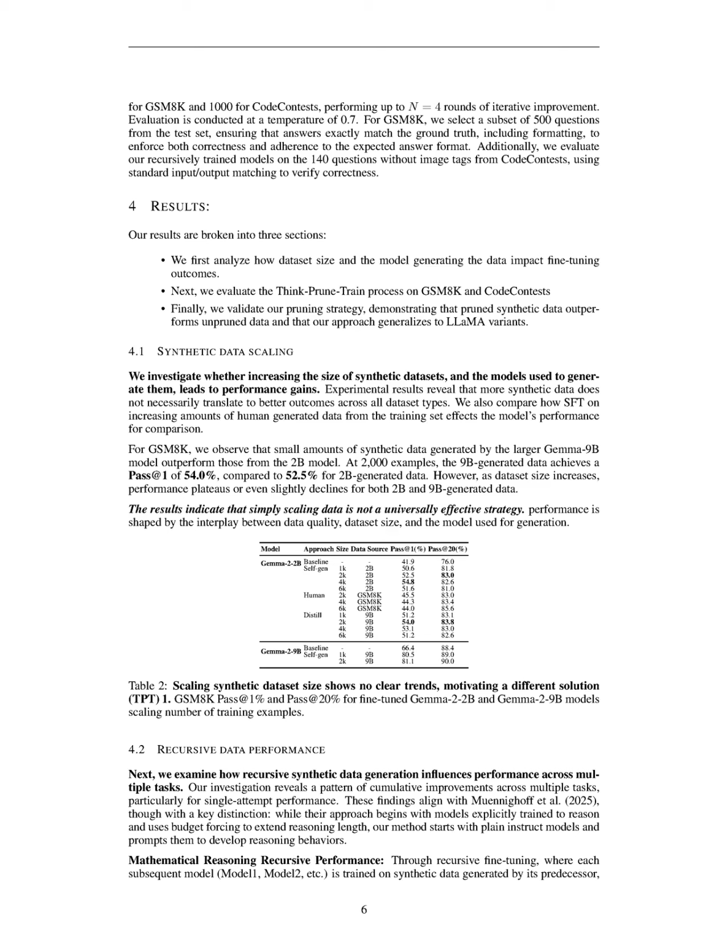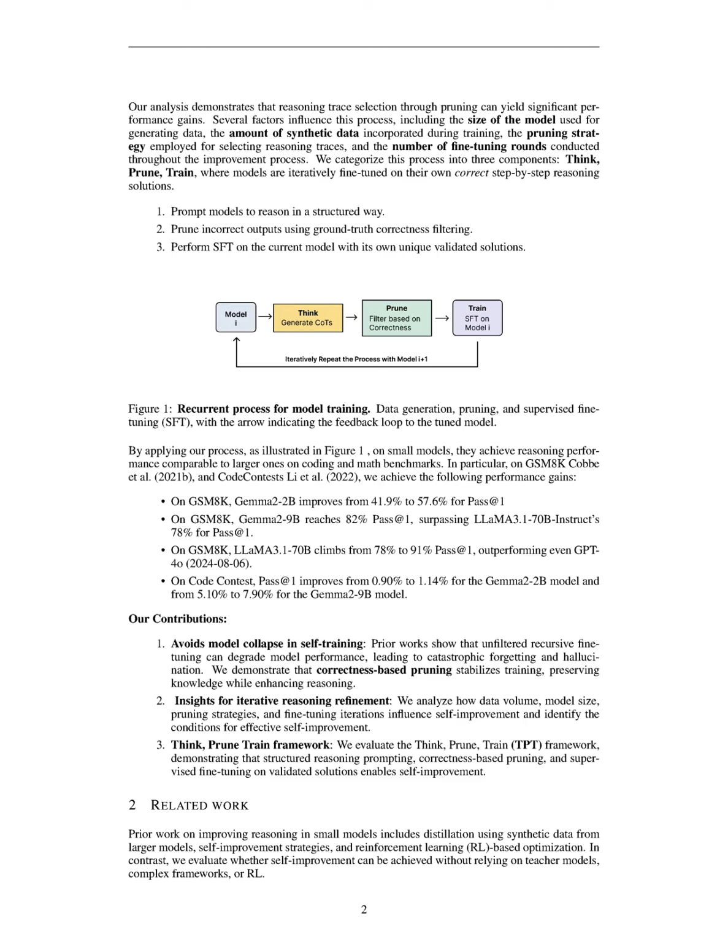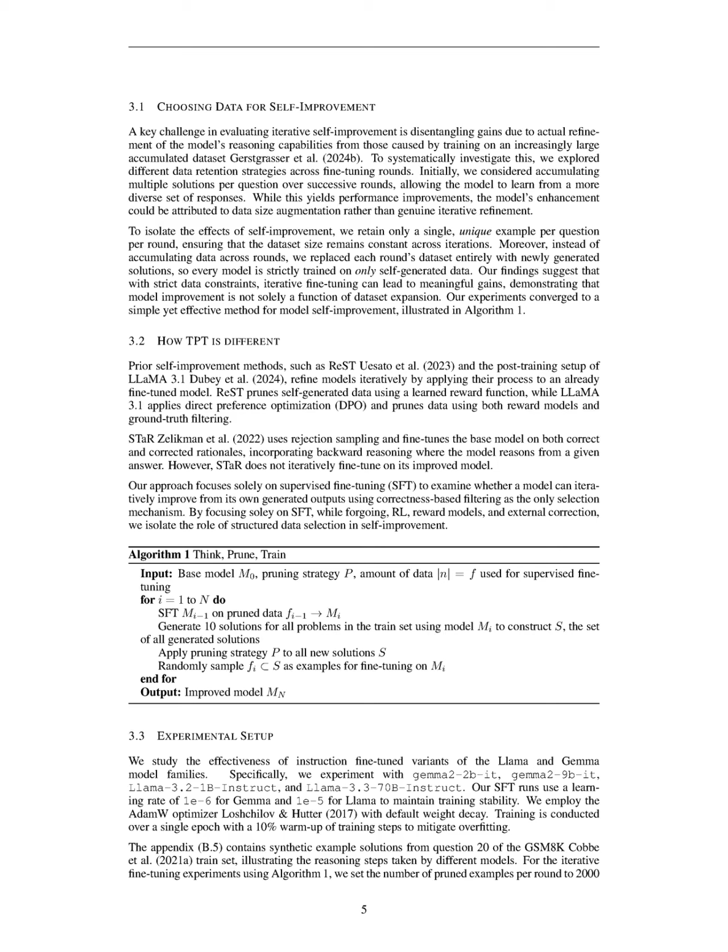For instance, the Gemma 2B model's pass at 1 improved from 41.9% to 57.6% on GSM8K after 4 iterations, while the Gemma 9B model reached 82.4% pass at 1 from 66.4%. Additionally, we ensure that our evaluation maintains strict correctness criteria, requiring answers to match the ground truth exactly, which reinforces the reliability of our performance metrics. The results indicate that our correctness-based pruning strategy effectively stabilizes training and enhances reasoning capabilities without relying on external datasets.